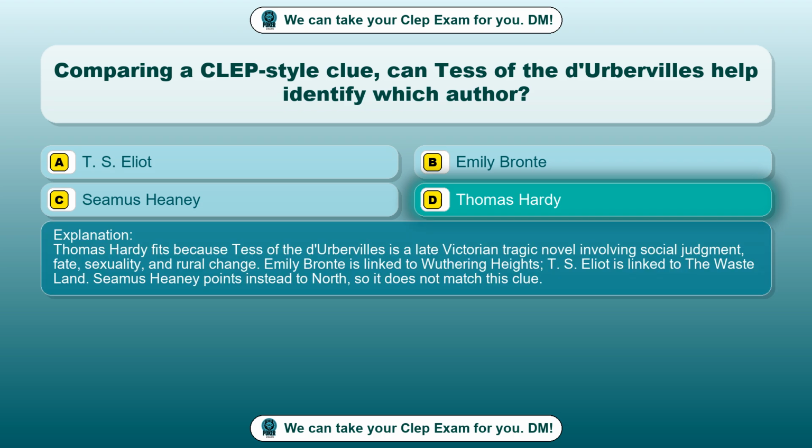Thomas Hardy fits because Tess of the D'Urbervilles is a late Victorian tragic novel involving social judgment, fate, sexuality, and rural change. Emily Bronte is linked to Wuthering Heights. T.S. Eliot is linked to The Wasteland. Seamus Heaney points instead to North, so it does not match this clue.